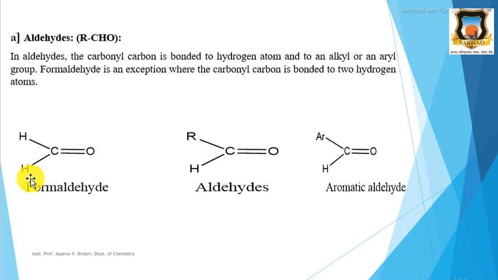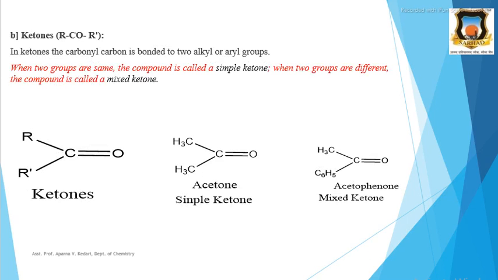Therefore, these are aliphatic aldehydes and these are aromatic aldehydes. In an aromatic aldehyde, this group is an aromatic group, and here it is an alkyl group. Therefore, except for formaldehyde, aldehydes contain an aliphatic alkyl group or an aromatic group, that is, a benzene ring.